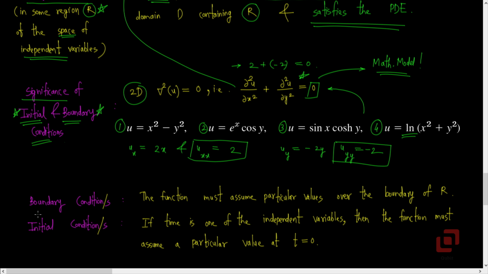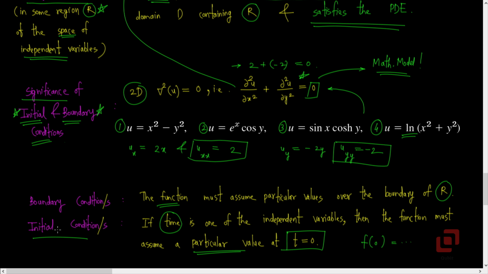The formal definition of boundary condition is that the function must assume particular values over the boundary of R, or the space of independent variables, and that of initial condition is that if time is one of the independent variables, then the function must assume a particular value at t equal to 0. We have a similar situation in ordinary differential equations as well. If we know the function's value when t is 0, we call that condition the initial condition.